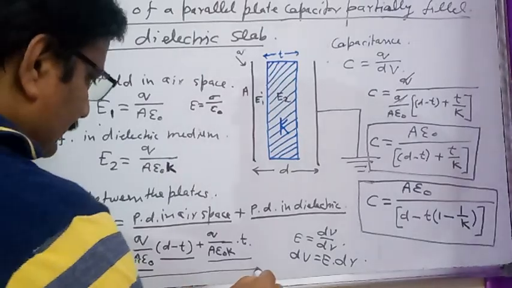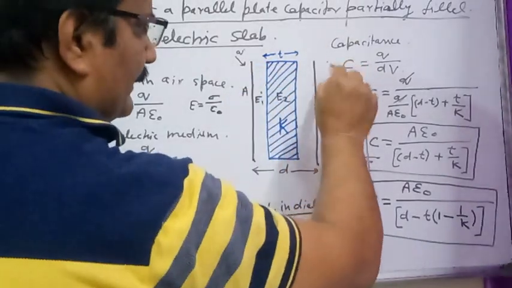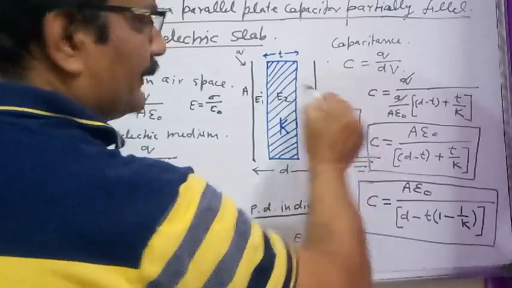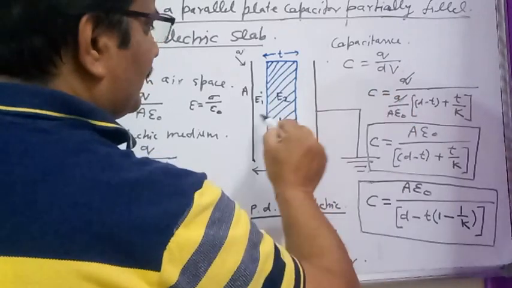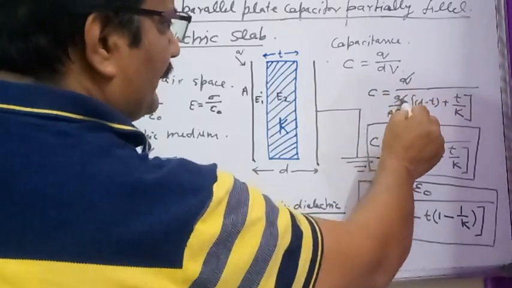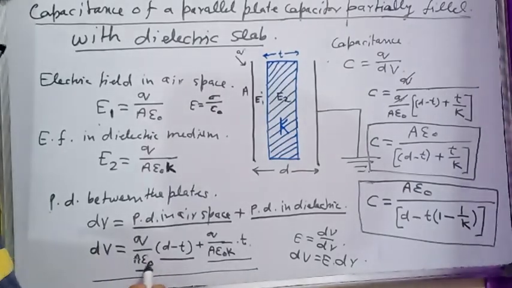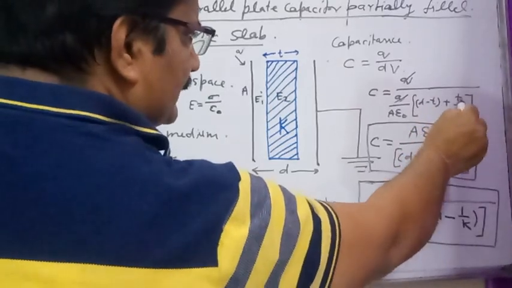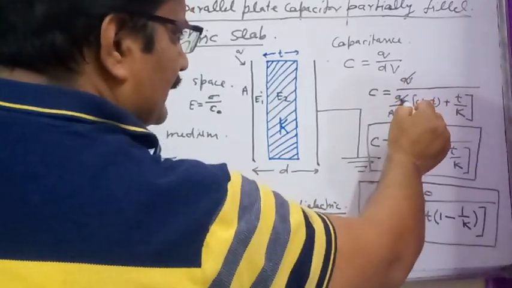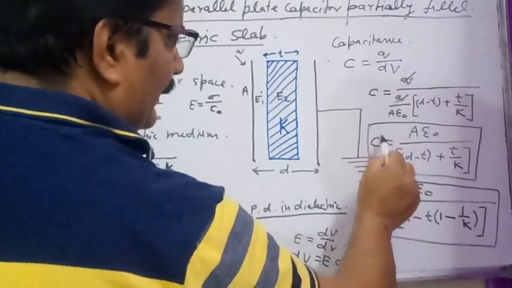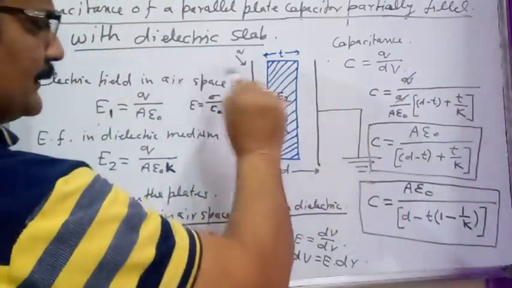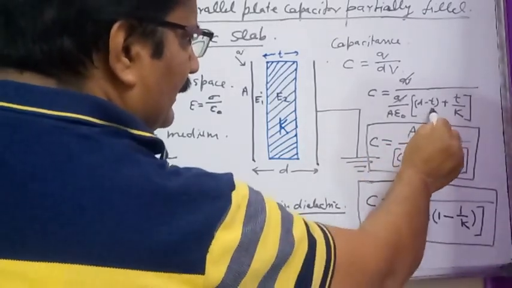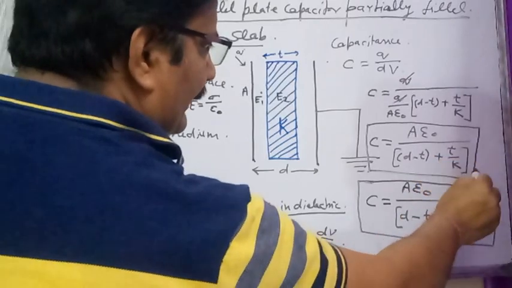Now what is capacitance? As we have defined already, the capacitance of a parallel plate capacitor, C, is equal to charge divided by the potential difference between the plates. So capacitance C equals charge Q divided by Q over A epsilon naught taken common, and what remains is D minus T plus T divided by K. Q cancels, A epsilon naught moves to the numerator, and the capacitance is C equals A epsilon naught divided by D minus T plus T divided by K.